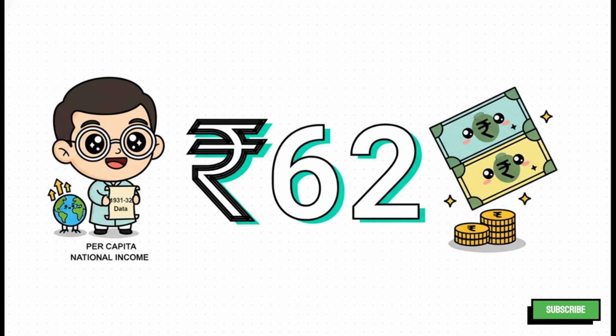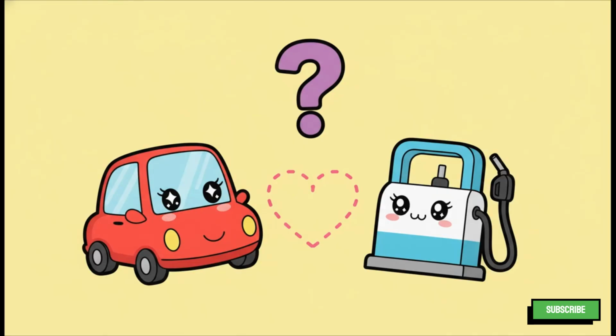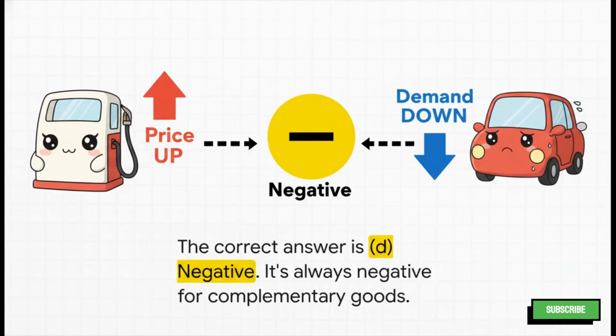That number really highlights not just the importance of his work, but also the economic condition of the country at that time. Okay, next question is on cross-elasticity of demand. So, if two goods are complementary, they're used together, like a car and petrol, what would their cross-elasticity of demand be? Would it be 0, infinity, positive, or negative? The correct answer is D, negative.